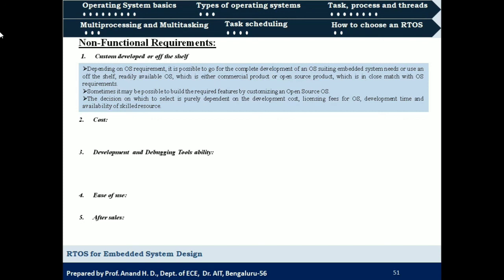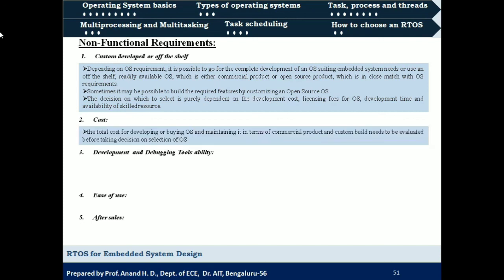Next point is cost. This includes the total cost for developing the operating system, or buying the operating system and maintaining it in terms of a commercial product. What is the maintenance cost for that operating system? If it is custom built, what is the cost needed? Or if it is off the shelf built, what is the cost required? All these cost related issues should be considered while selecting an operating system.